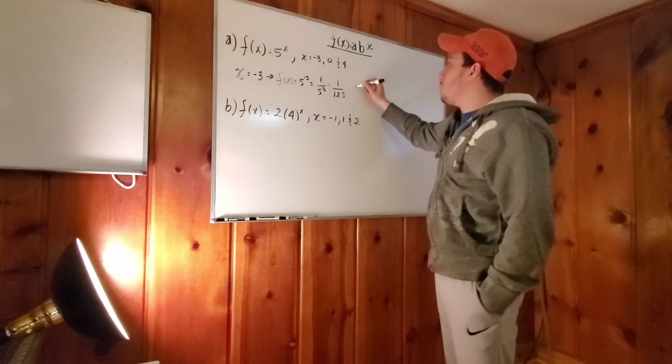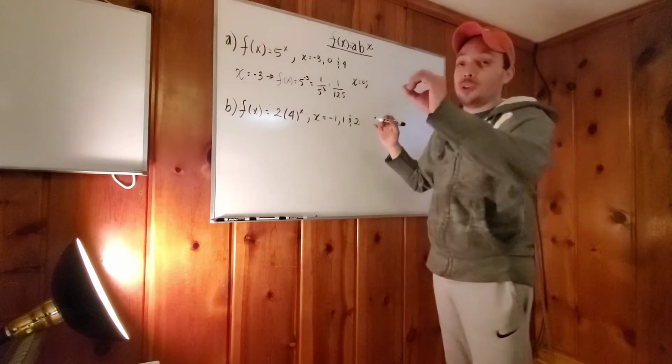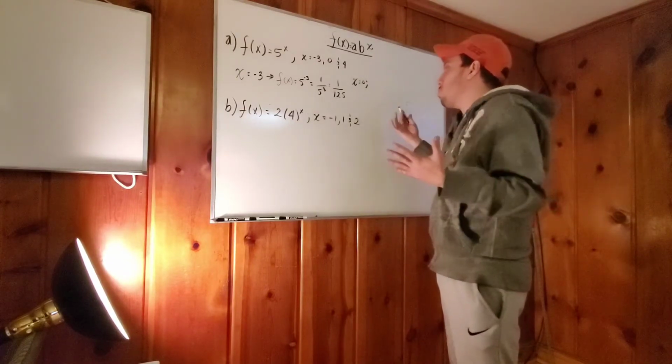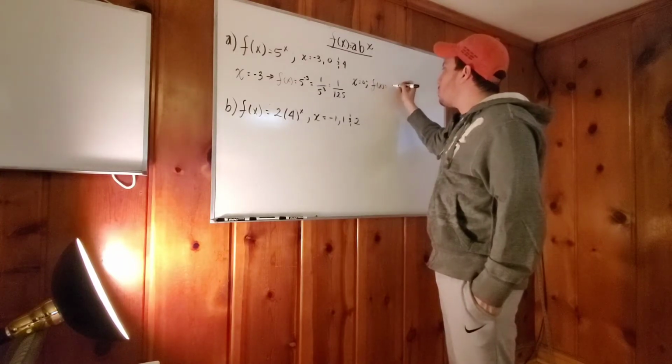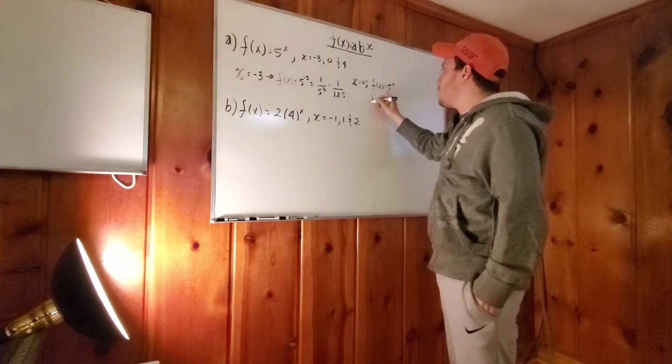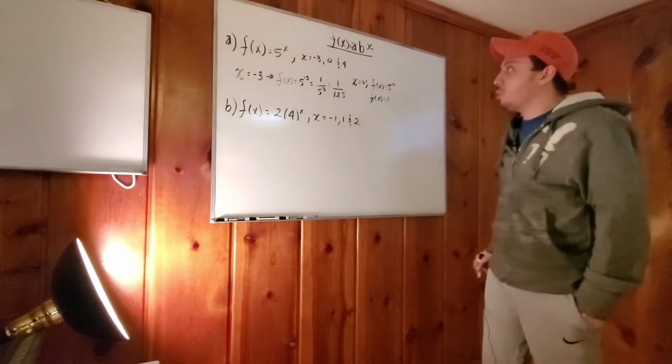What about when x is 0? That is going to be super easy, because anything to the 0 power is going to be 1. That is just a property of math. So we're going to have f of x equals 5 to the 0, which is f of x equals 1. Okay? So that's it for the first 2.